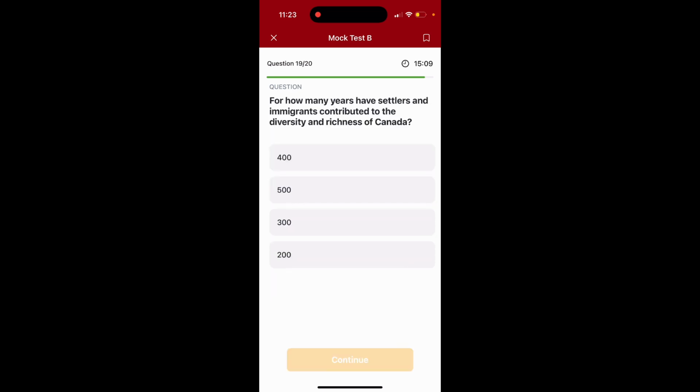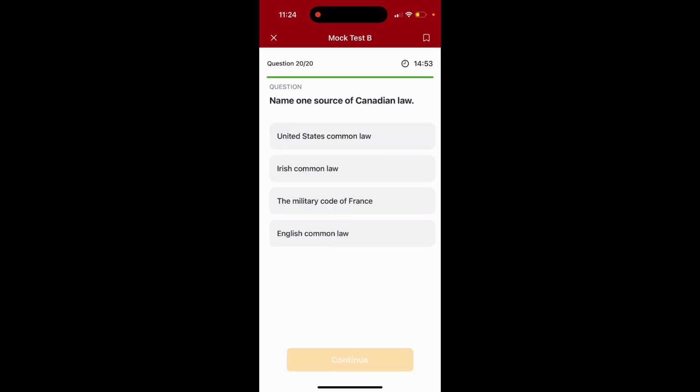Question 19. For how many years have settlers and immigrants contributed to the diversity and richness of Canada? 400, 500, 300, 200. The answer is option number 1, 400. Name one source of Canadian law. United States Common Law, Irish Common Law, the Military Code of France, English Common Law. The answer is English Common Law, option number 4.